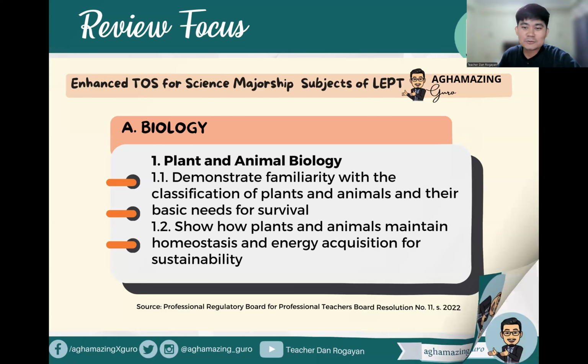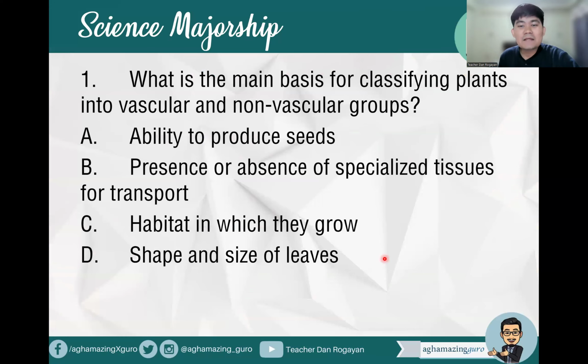For the first question, what is the main basis for classifying plants into vascular and non-vascular groups? A, ability to produce seeds. B, the presence or absence of specialized tissues for transport. C, habitat in which they grow. Or letter D, shape and size of leaves. So what do you think is the answer? What's the basis in plant classification into vascular and non-vascular?